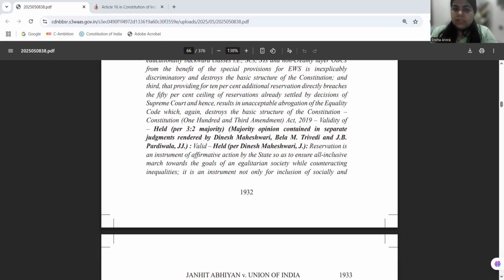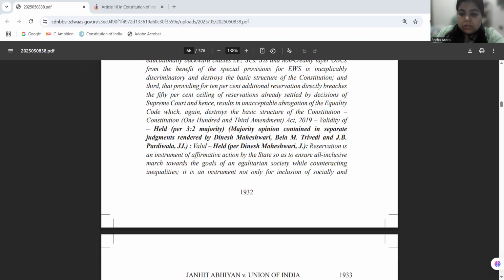Now, by 3-2, the EWS reservation was upheld. The significance lies in the fact that economic deprivation is also considered as a ground for reservation. It opens the door to non-caste based affirmative action, also making economic weakness a ground. But however, it raises concerns about dilution of the original goals of reservation.